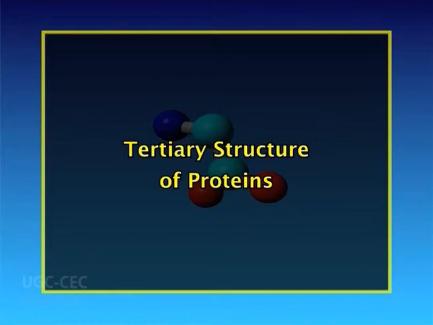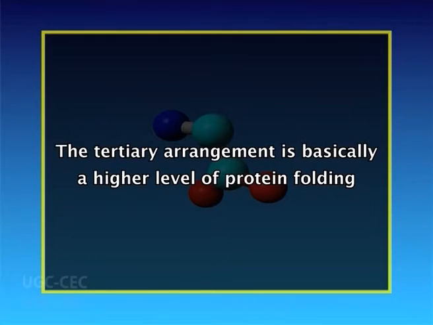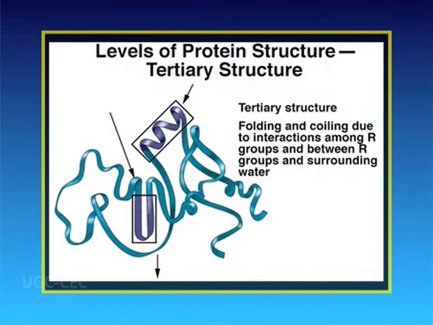Now, the next level of organization is called the tertiary structure of the protein. The tertiary arrangement is basically a higher level of protein folding. As the secondary structures become spatially further apart along the polypeptide chain, the polypeptide chains begin to interact with their respective side chains, creating a more complex level of folding.